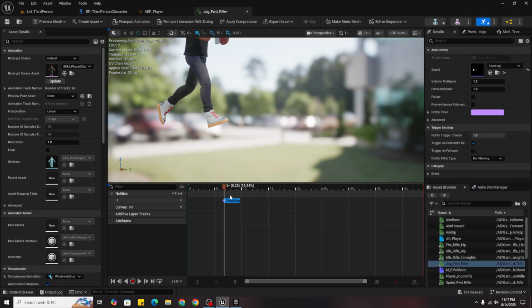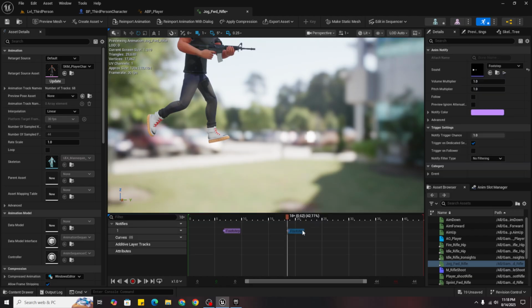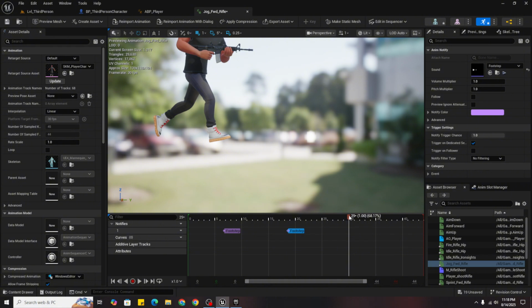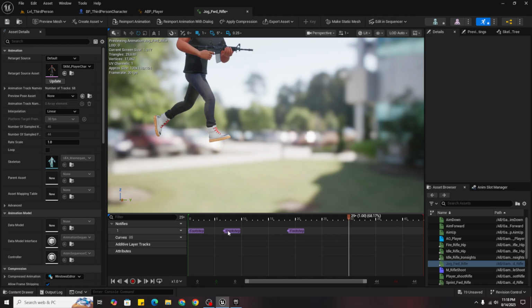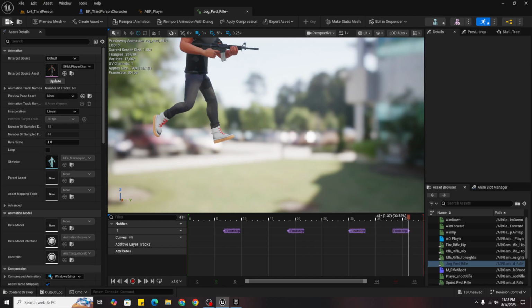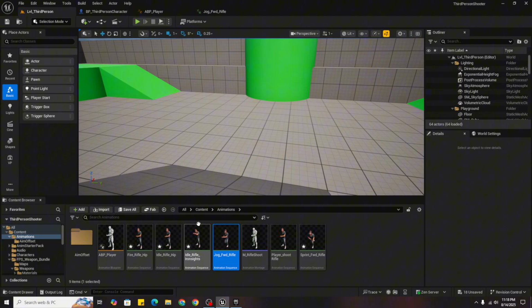Then Control C and Control V again and again. Now it's good.